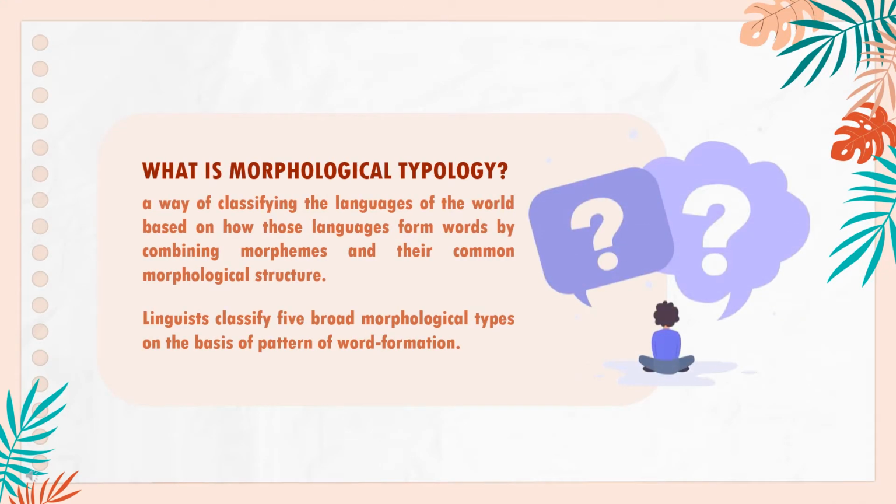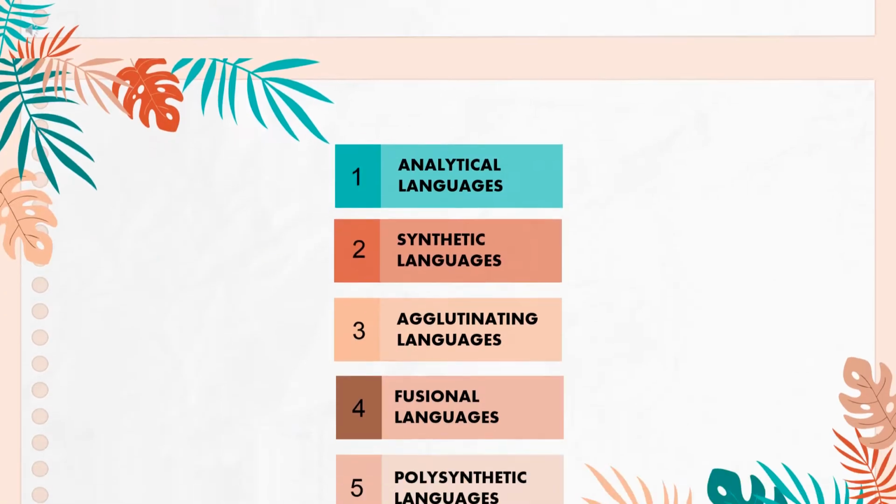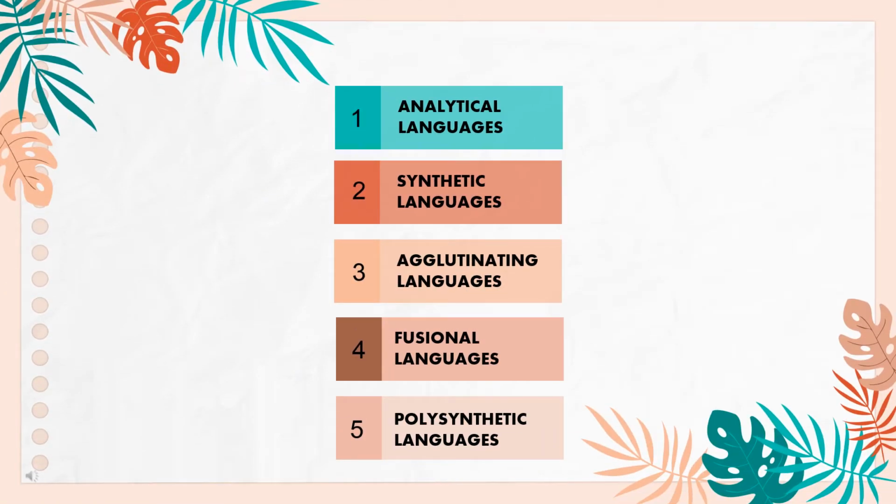What is morphological typology? Morphological typology is a way of classifying the languages of the world based on how those languages form words by combining morphemes and their common morphological structure. Linguists classify five word morphological types on the basis of pattern of word formation. There are analytical languages, synthetic languages, agglutinating languages, fusional languages, and polysynthetic languages.